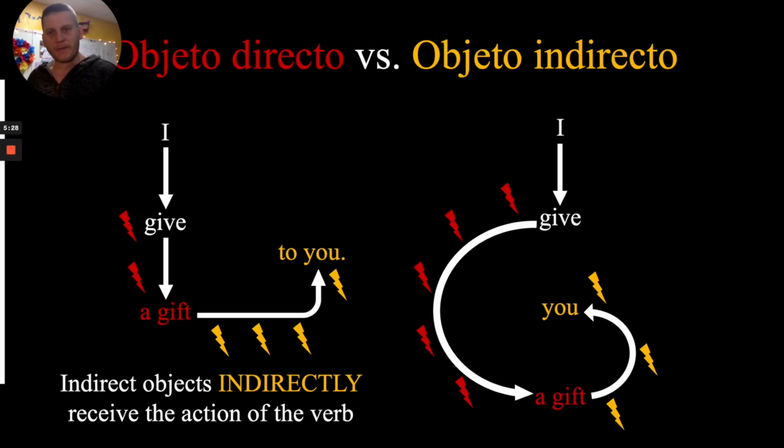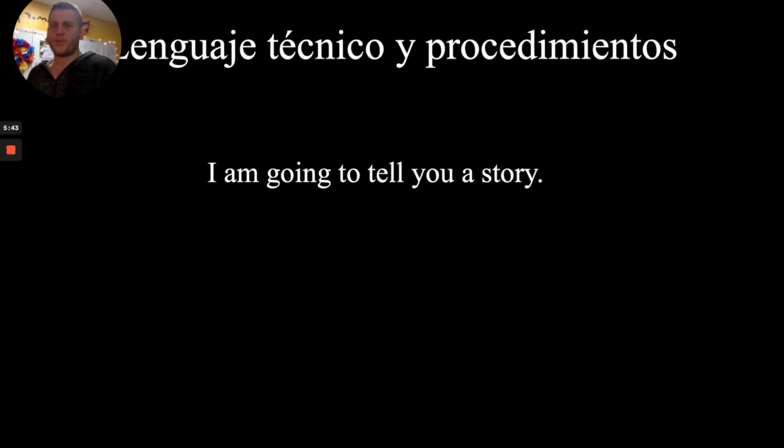And, talking to my grammar people one more time, this is exactly why I treat "to you" and just "you" both as indirect objects, because functionally they are serving the same role. All right. So, that is how I think of the difference between a direct object and an indirect object. It's all about that flow of energy.